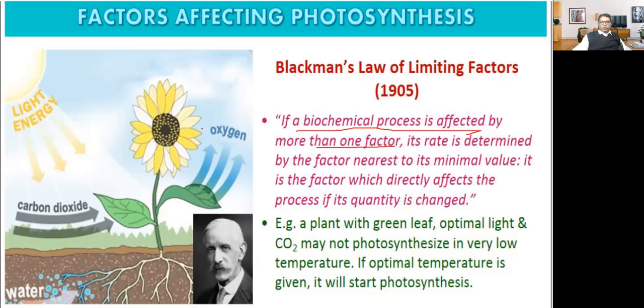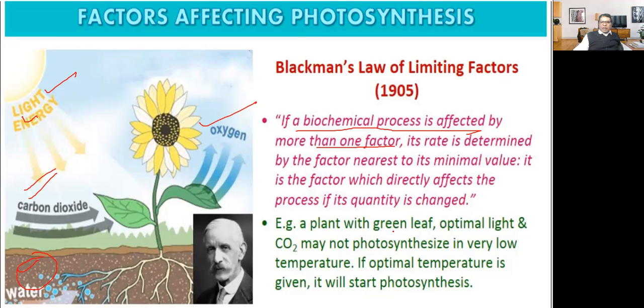So there are many factors about photosynthesis. Light is there, carbon dioxide is required, oxygen is there, water is required. Okay, if light is there, carbon dioxide is there, no water, can photosynthesis take place? No. So in that case, water will become the limiting factor.